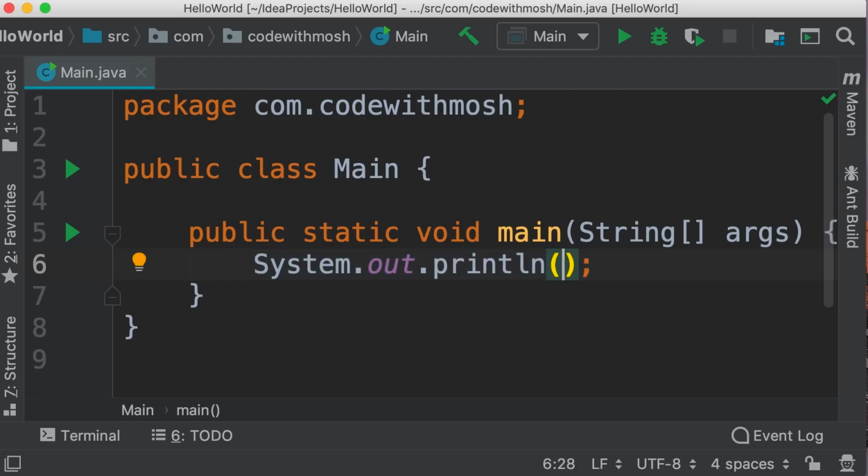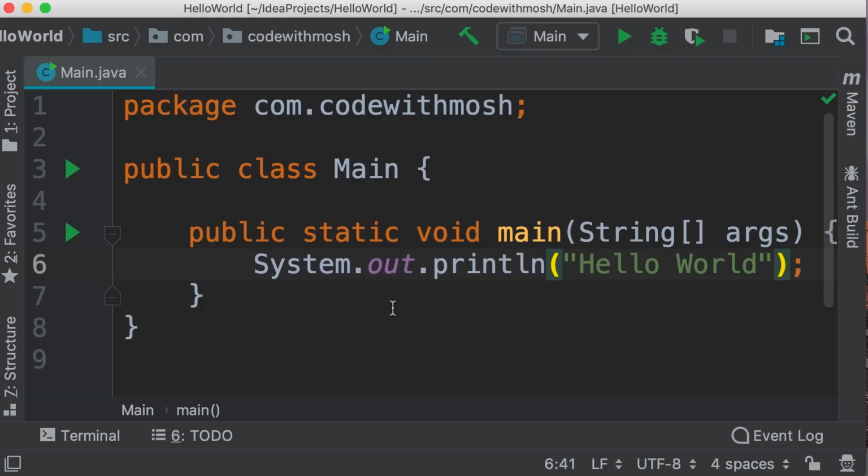Earlier, I told you that inside this parenthesis, we can pass values to our methods. Here, we want to print the hello world message on the terminal. So let's type double quotes. And inside these quotes, write hello world. So hello world is textual data. In Java, whenever we deal with textual data, we should always surround them with double quotes. Now we say we have a string. So a string is a sequence of characters. All right, so we're done with our first program.